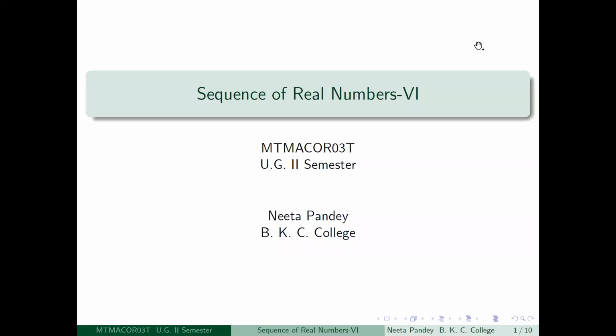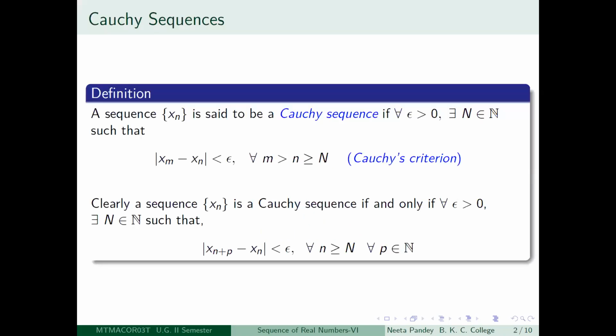In this lecture, we will be talking about Cauchy sequences, and we will show that any Cauchy sequence is bounded, and also that any convergent sequence is a Cauchy sequence. We will look at some examples as we go on. So first of all, let us see what is meant by a Cauchy sequence.